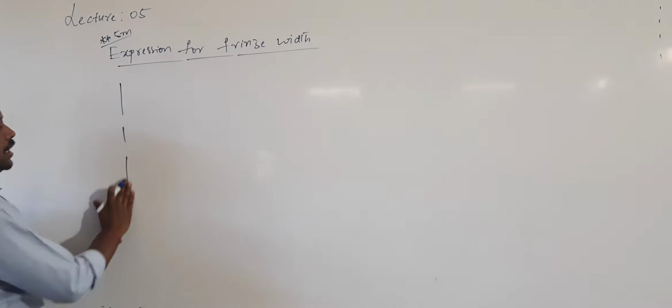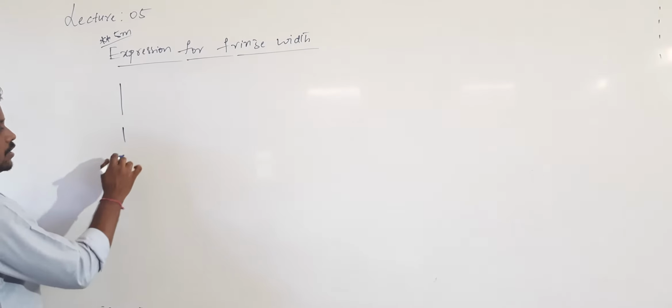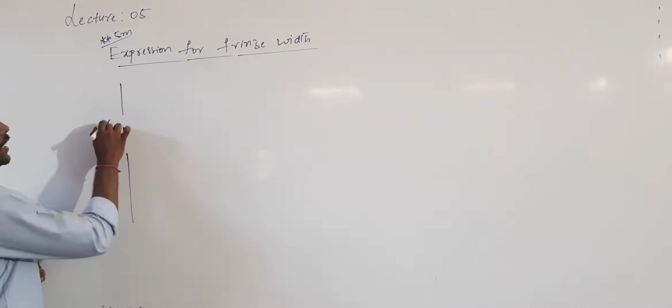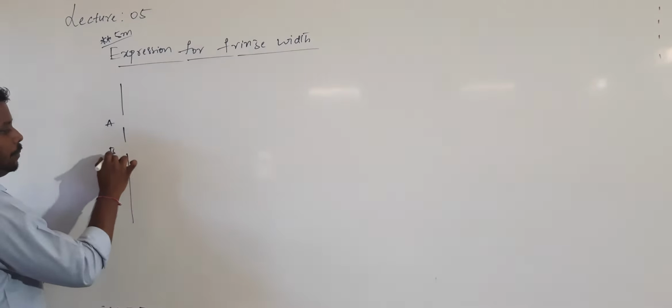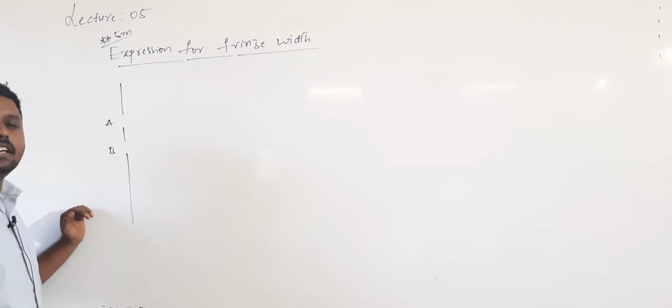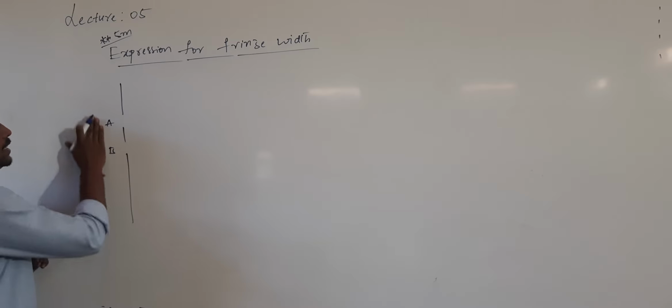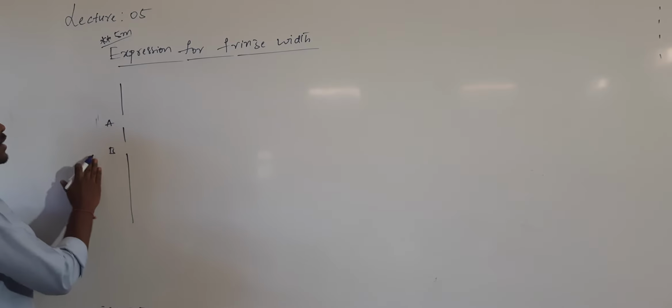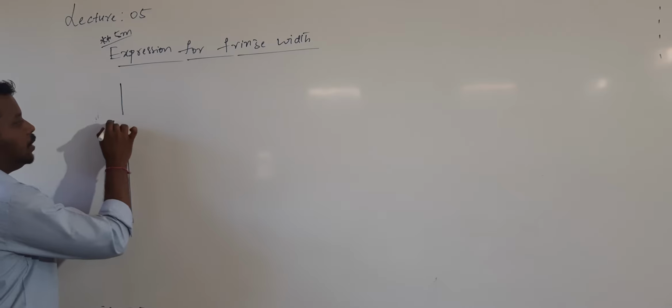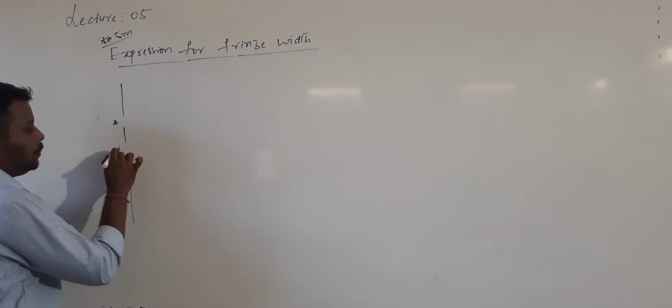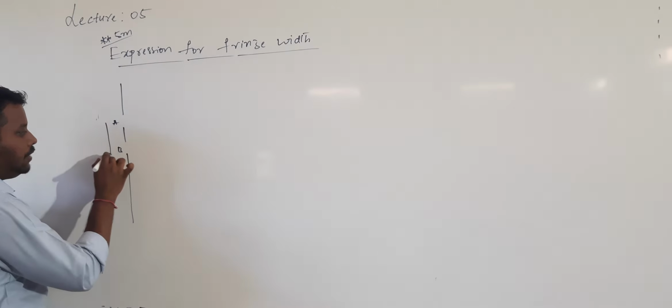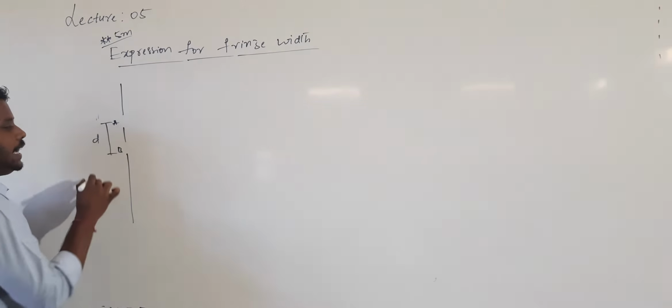Directly I am considering the two slits. One slit is named A and the other slit is named B. Let me consider two slits separated by a small distance. The distance between the two slits should be very small. This point is A and this point I call B. The separation between A and B is d.